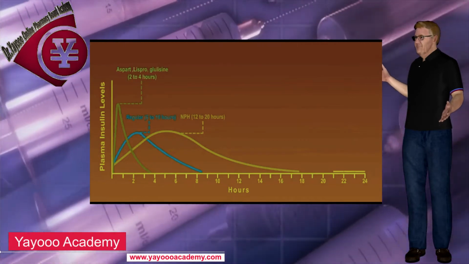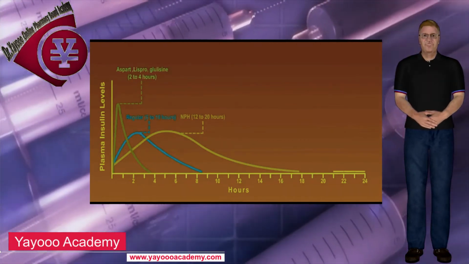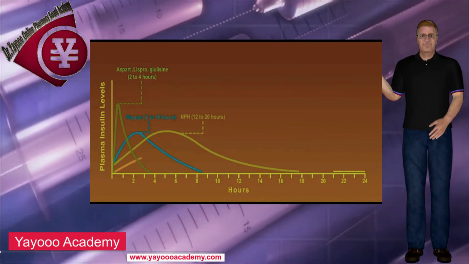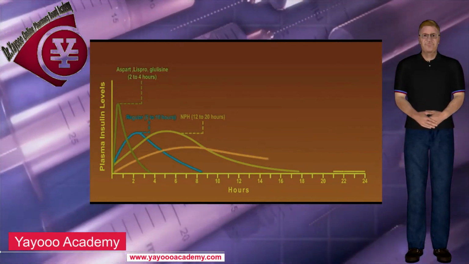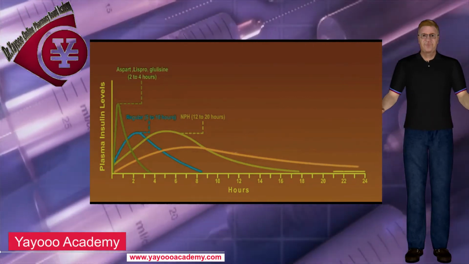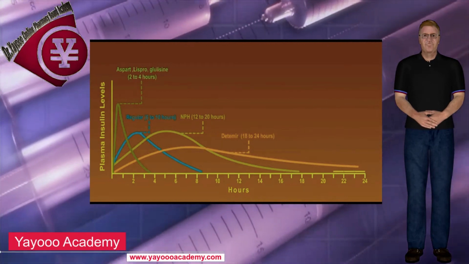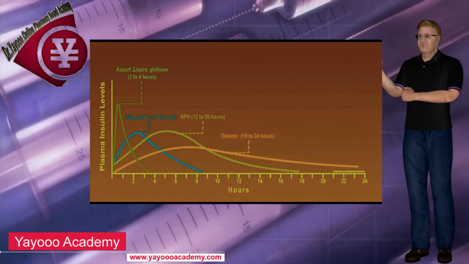For intermediate-acting, neutral protamine Hagedorn insulin, NPH insulin, is a combination of regular insulin and protamine, a highly basic protein also used to reverse the action of unfractionated heparin, that exhibits a delayed onset and peak of action. NPH insulin is often combined with regular and rapid-acting insulins.